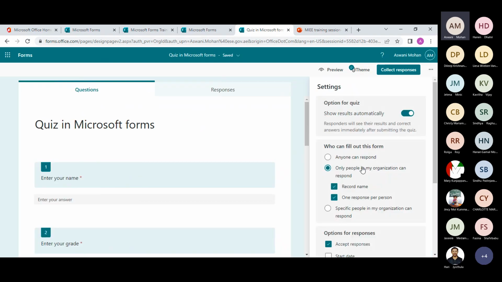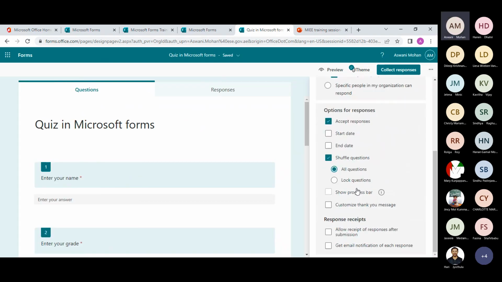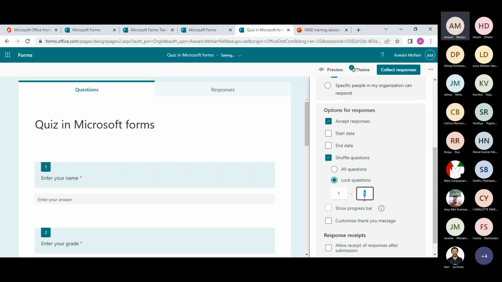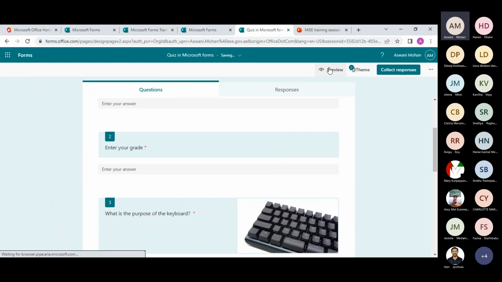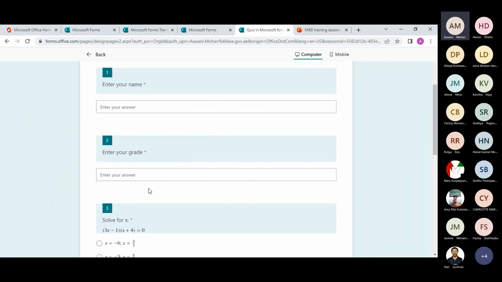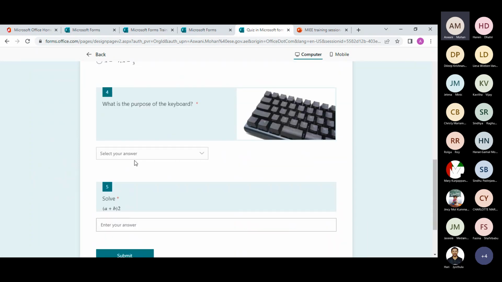You go to settings, go to shuffle option and click on lock questions, and I'm going to lock the first and second questions. So if you want to lock 5 questions, you choose 1 to 5. So I'm just locking the first and second question. Now when I preview, my first and second question is locked, it didn't shuffle, but the rest of the questions got shuffled. The sequence changed. So that is one thing about shuffle.